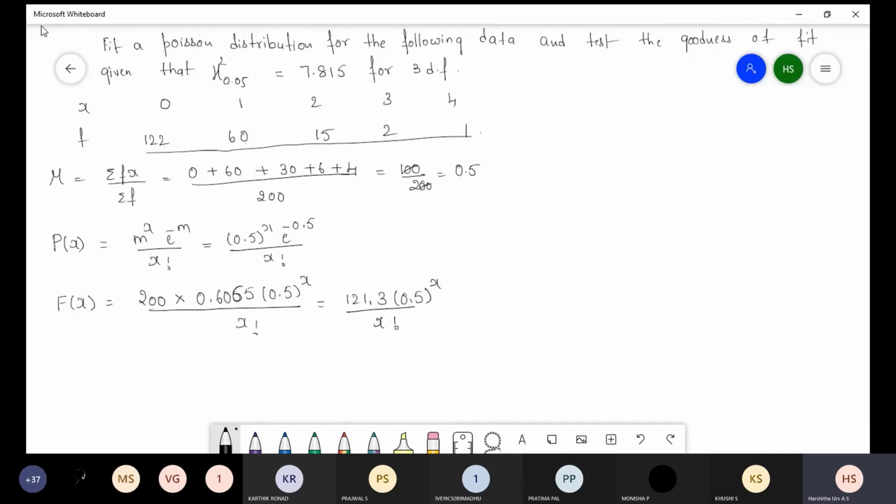Now we have to give the values for x. F of 0, first value. So 121.3 into 0.5 whole power 0 is 1, divided by 0 factorial is 1. 121.3, approximate we get 121. Next.